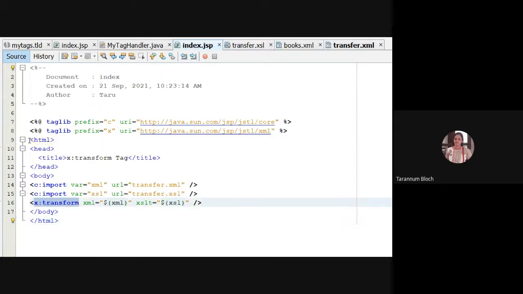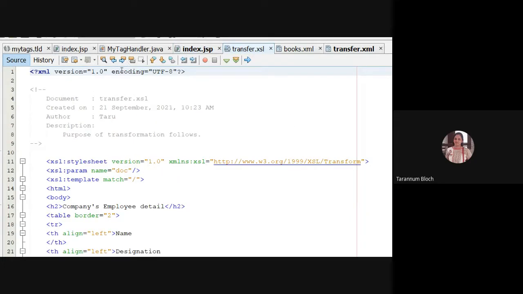We are giving it as x:transform, with xml equal to variable xml, which is talking about transfer.xml, and xslt, which is talking about the variable xsl, which points to the file at the URL transfer.xsl.